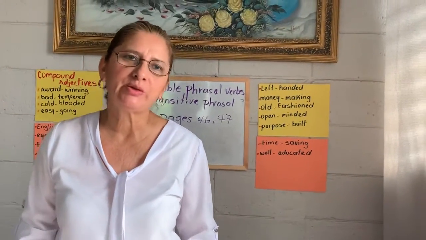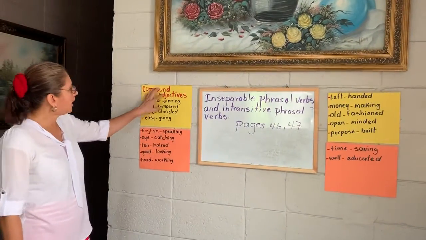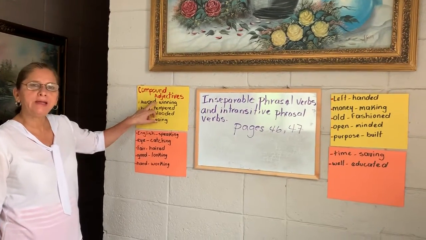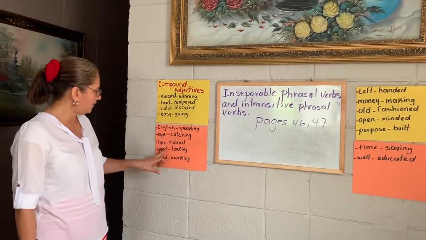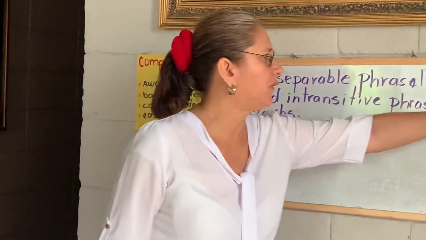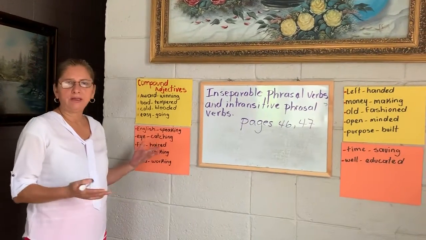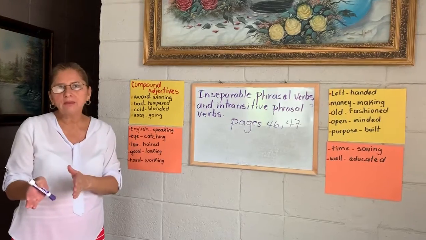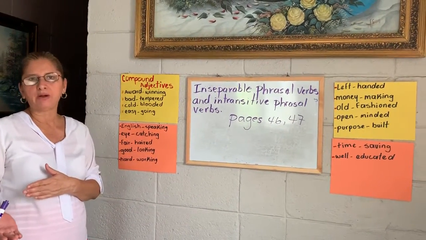Today we are going to discuss an important topic. First of all, we're going to start with compound adjectives. Compound adjectives are two words separated by a hyphen. This little dash, the name is a hyphen. Compound adjectives are made with a noun and an adjective, or a noun and a verb.